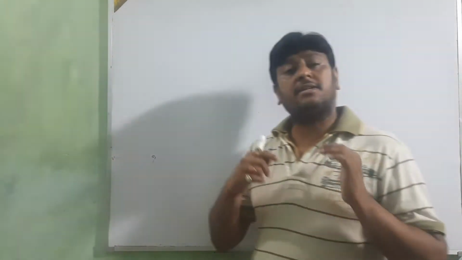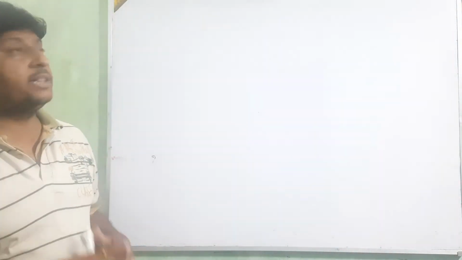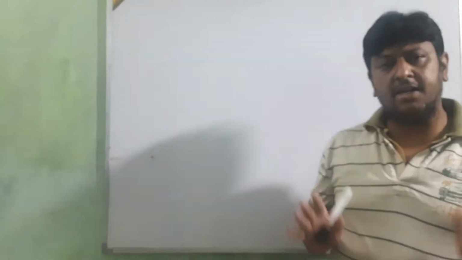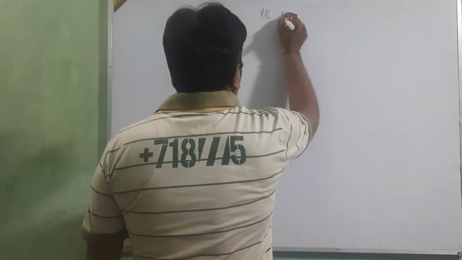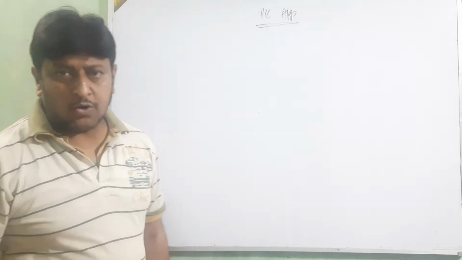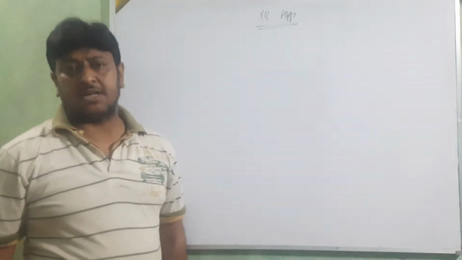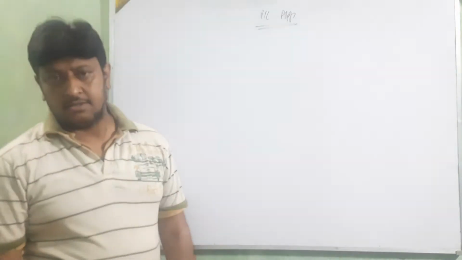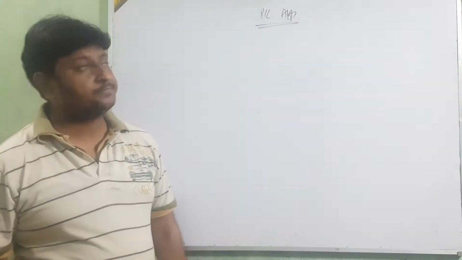So for the treatment of all these things, after making the trading and P&L, we make one more account, and the name of that account is the P&L Appropriation Account. The account name is P&L Appropriation, Labh Hani Samayojan Khata. Appropriation means samayojan. So that is the P&L appropriation account.